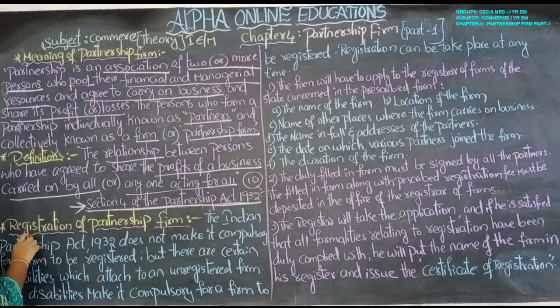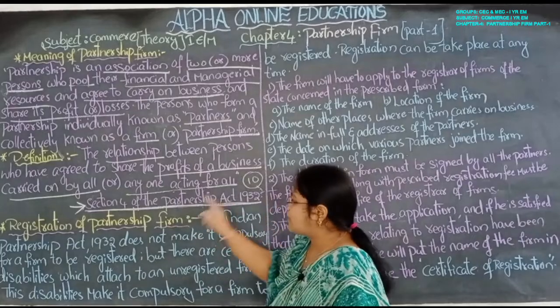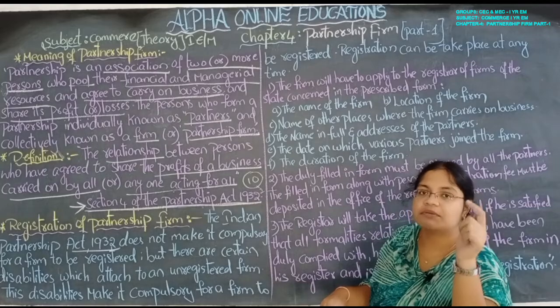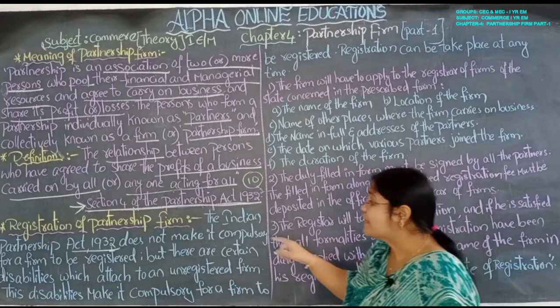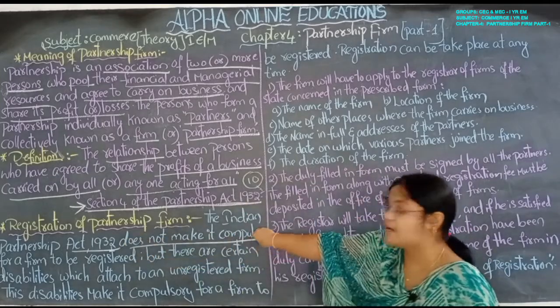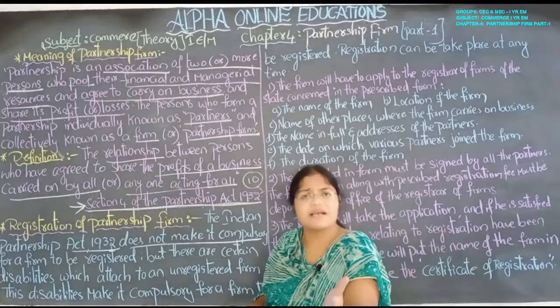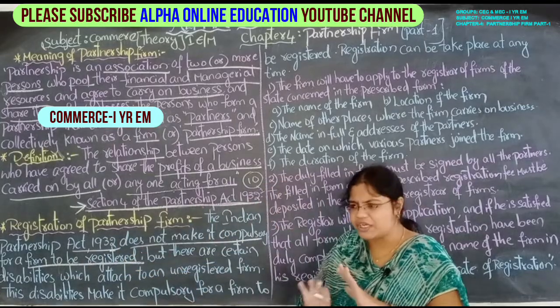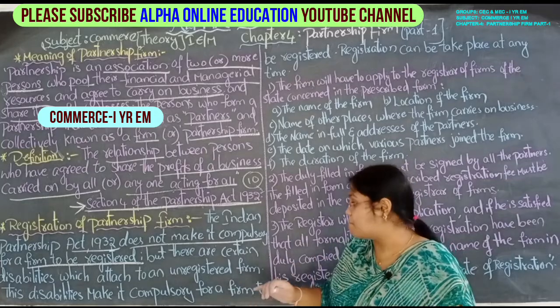Okay, next, registration of partnership form. How does it get registered, let us see. The Indian Partnership Act 1932. Remember, always you have to remember the acts. Indian Partnership Act 1932 does not make it compulsory. Are you seeing here what it is saying? The Partnership Act does not make it compulsory for the form to be registered. It is not at all mandatory, not at all important, not at all necessary.